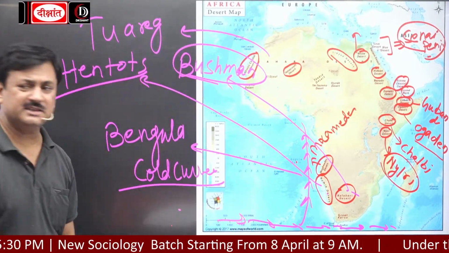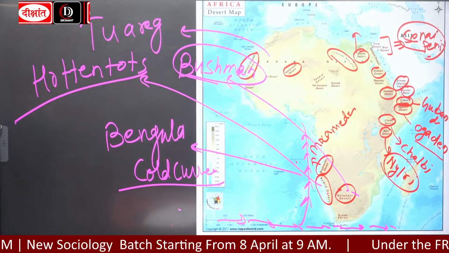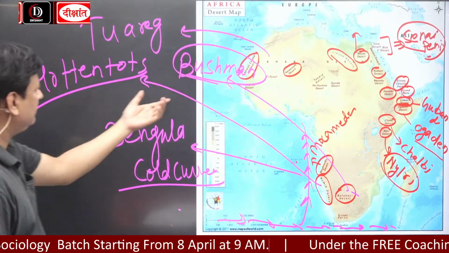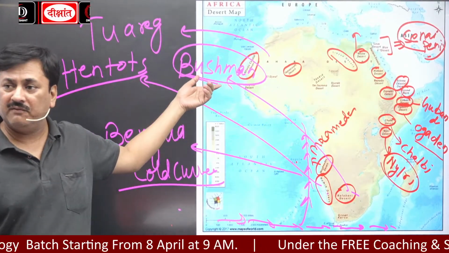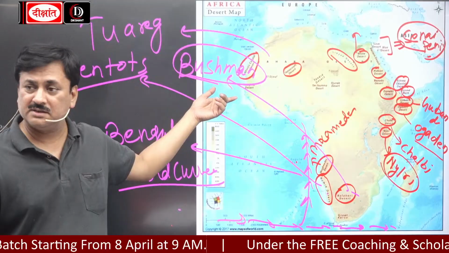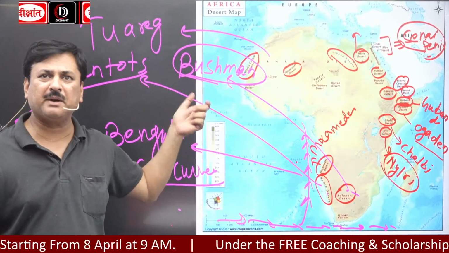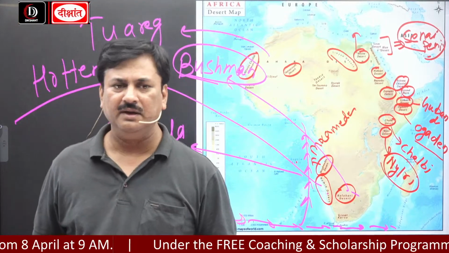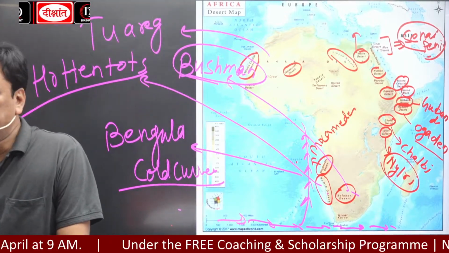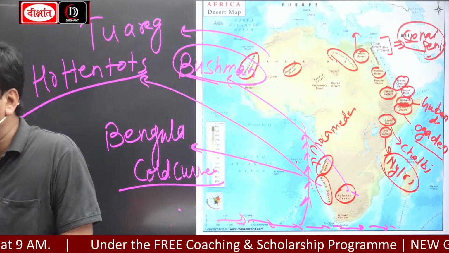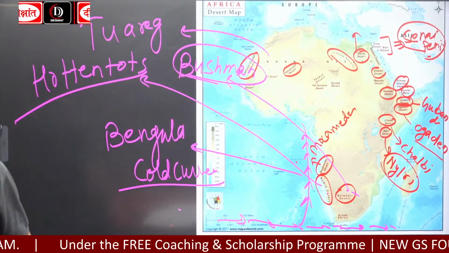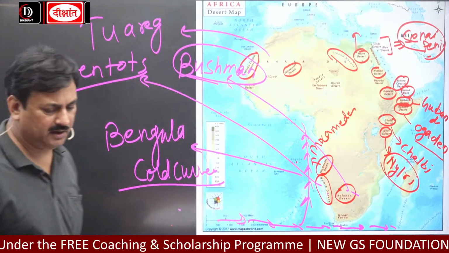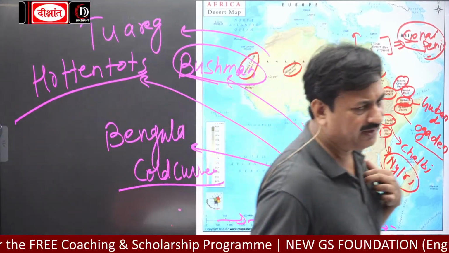And Bushman is the oldest surviving tribe of Africa. Remember this. Bushman is the oldest surviving tribal group of Africa.